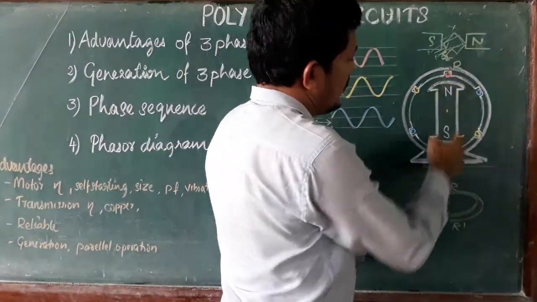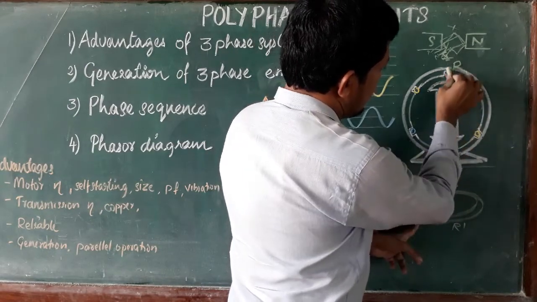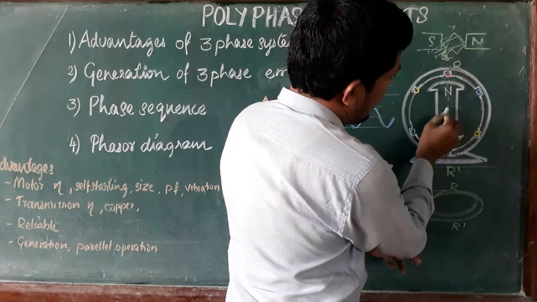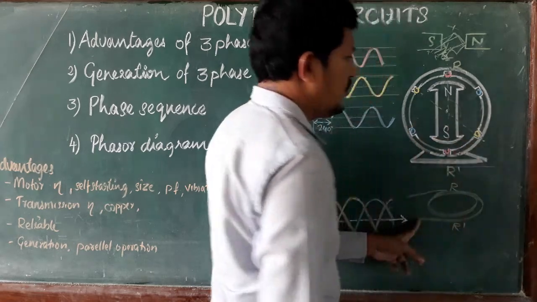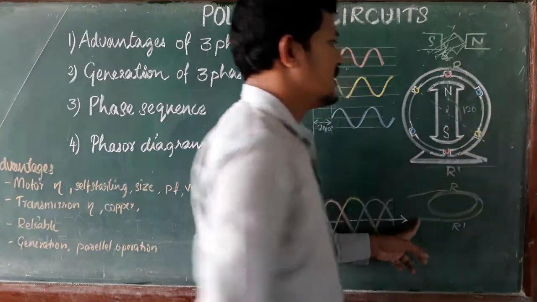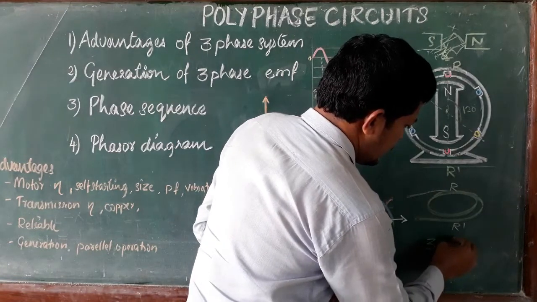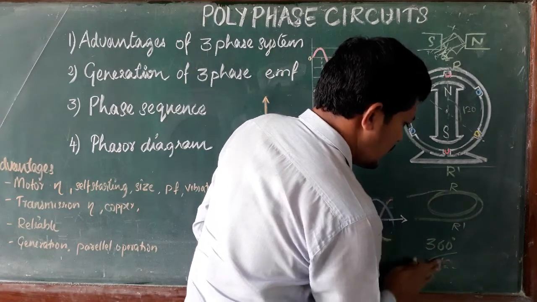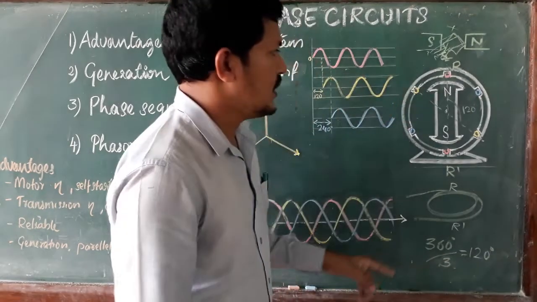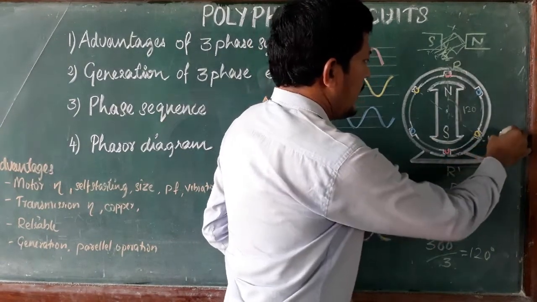So one R coil is placed here, and exactly after 120 degree, see it's one vertical line you can draw like this, and exactly 120 degree after we can place one more coil. So this angle should be 120. Why 120? Because the total round is 360 degree, divided by 3 phases, we will get 120 degree. So we use 120 degree. So after 120 degree another coil, marking Y and Y dash.